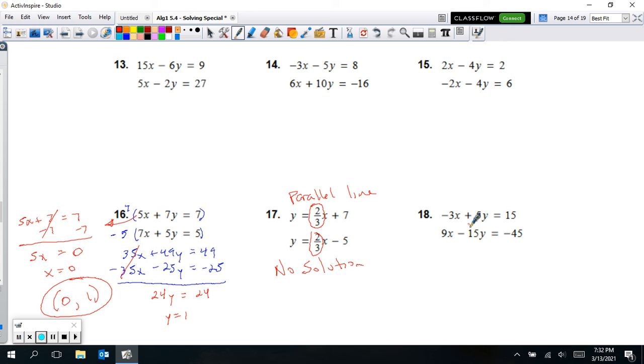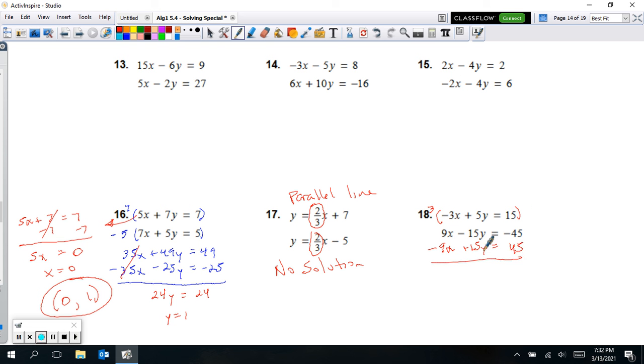Now number 18, there's another one where they're set up for elimination, but I can't eliminate anything yet, but I can multiply this by 3 and get the opposite of 9. So I'm going to multiply my top here by a 3. So 3 times negative 3 is negative 9x. 3 times 5 is 15, so plus 15y. 3 times 15 here is 45.